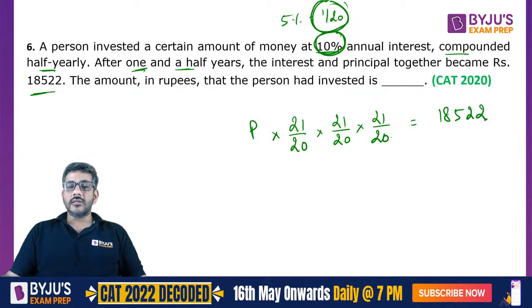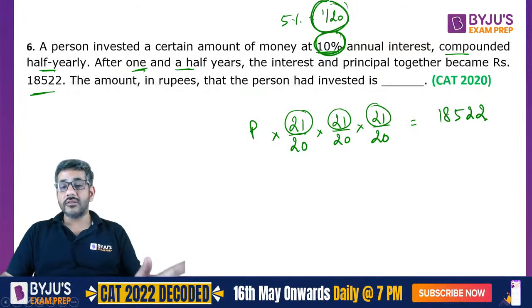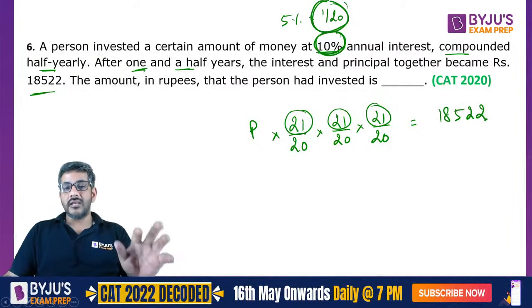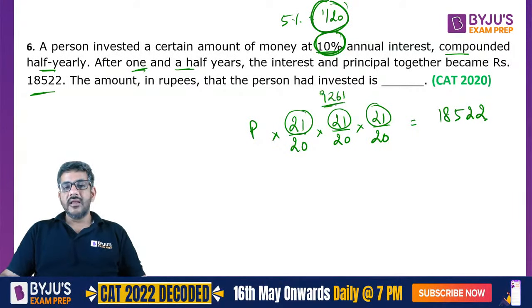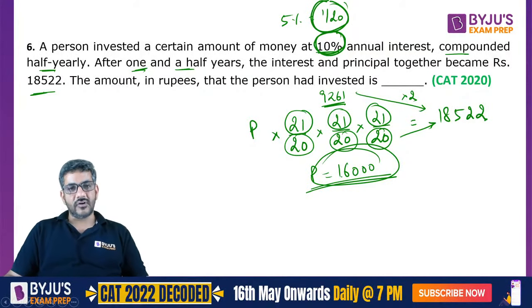18522. Now the point is, 21 cubed. We generally say that these cubes should be there in your mind all the time. They will make your job a little bit easy in these cases. So 21 times 21 times 21 is 9261, and this is exactly double of that. So 20 times 20 times 20 is 8,000. 8,000 into 2, so I can say my principal is equal to 16,000, and that is the correct answer for this question.